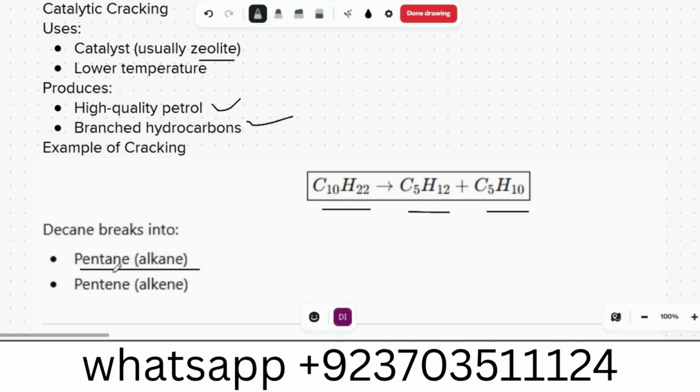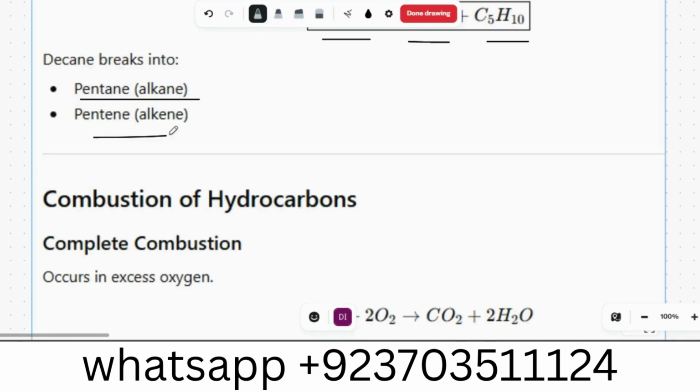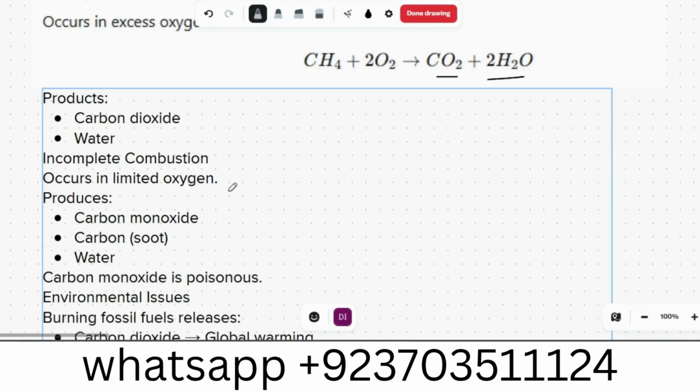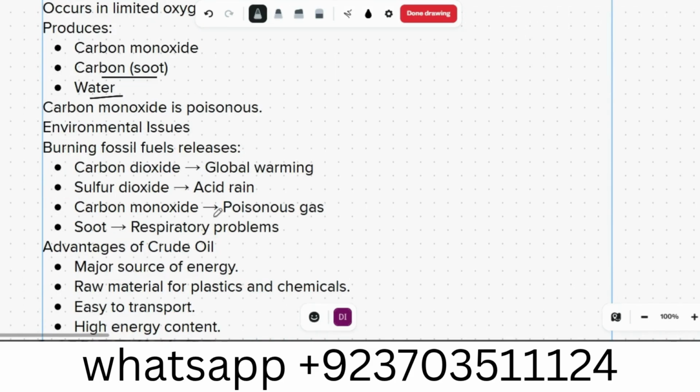Combustion of hydrocarbons. Simple: CH4 plus oxygen gives CO2 plus 2H2O plus energy, heat. That is the concept we use in the LNG cylinder. Carbon dioxide and water. Incomplete combustion occurs in limited oxygen, where carbon monoxide, carbon, and water are produced. Carbon monoxide is poisonous.